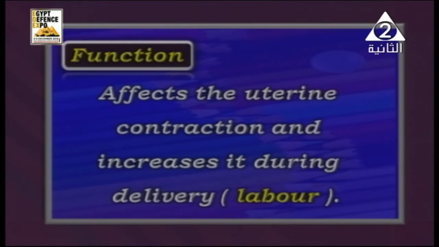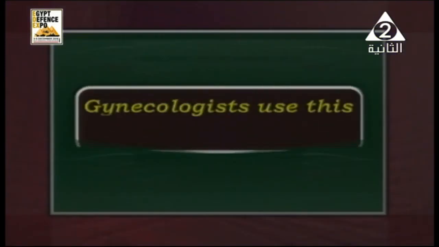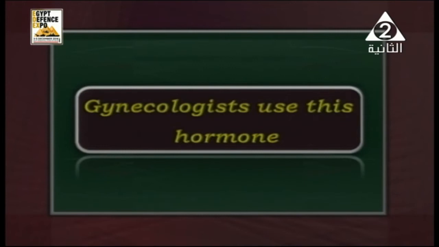Okay, and after that we have an extra piece of information here, but it's very nice for you. You have to know that the gynecologists use this hormone for two reasons.